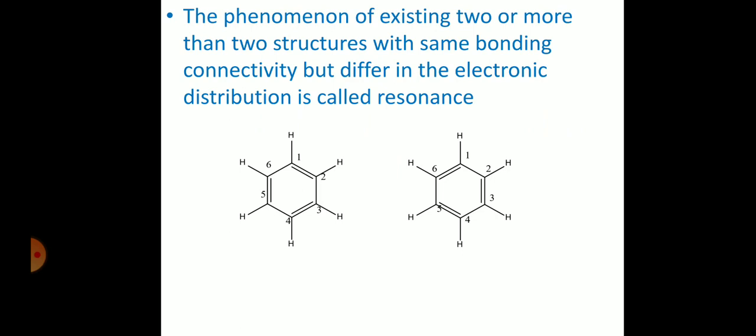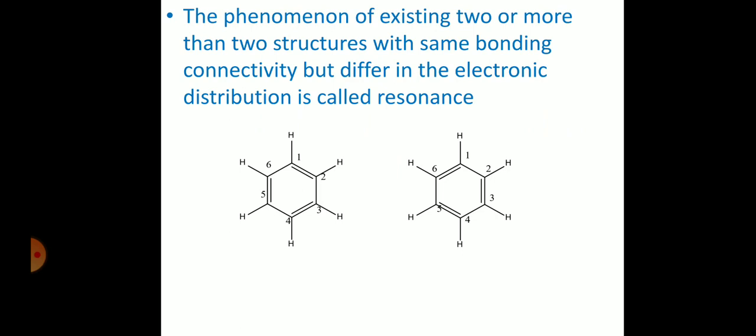So we'll see that with one example, benzene. You see in the first structure of benzene I have given the numbering 1 2 3 4 5 6. Similarly, in the second structure also I have given the same numbering 1 2 3 4 5 6.